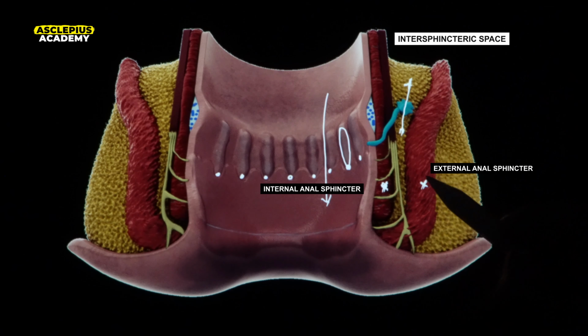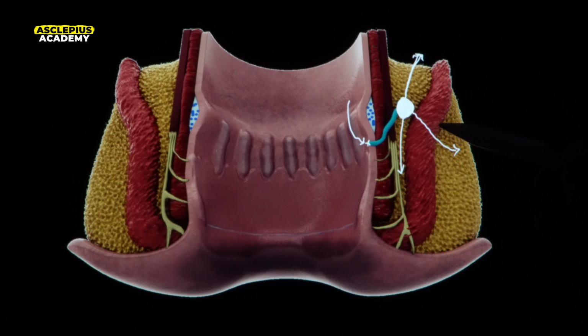Now, this pus travels along the path of least resistance. All right, it can go down, it can go up, or it can cross the external sphincter and go into the ischiorectal fossa. All right, so we will discuss in detail about this cryptoglandular hypothesis when we are talking about perianal abscess and also fistula in ano. But remember, this plays an important role. That is, the anal glands location and anal glands play an important role in formation of perianal abscess as well as fistulas in ano. All right.